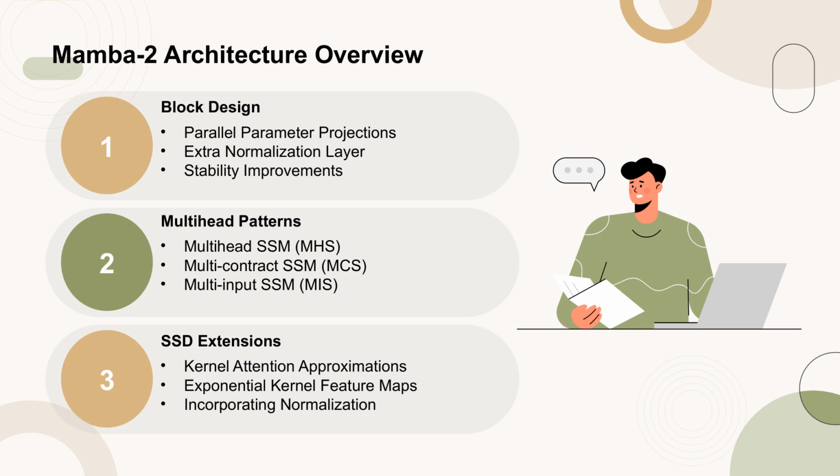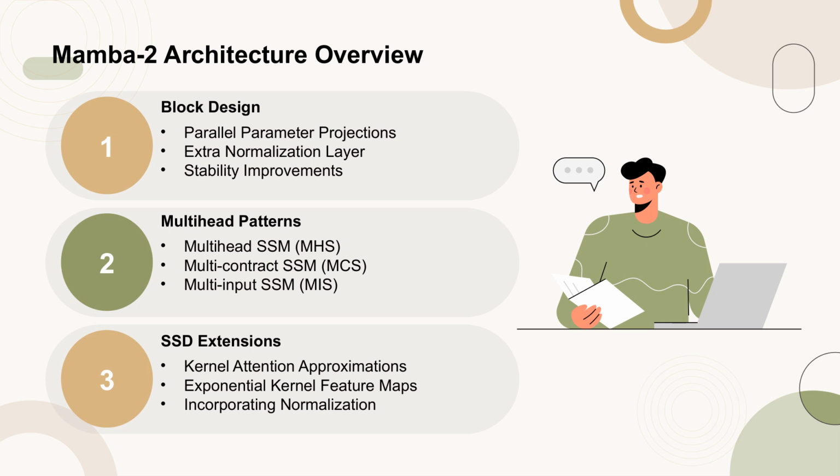The Mamba 2 architecture introduces several key modifications. In block design, parallel parameter projections are adopted, which simplifies the generation of SSM parameters A, B, C, and X. An extra normalization layer is added to improve stability, similar to the NormFormer architecture.